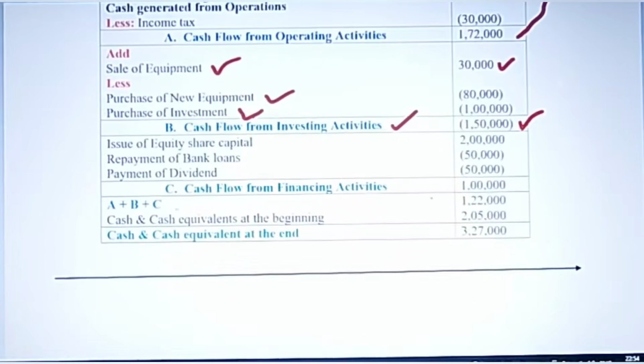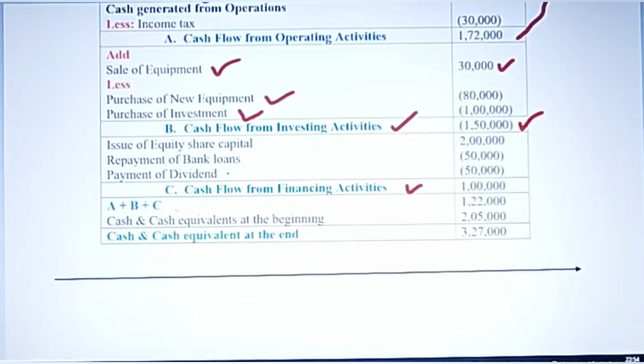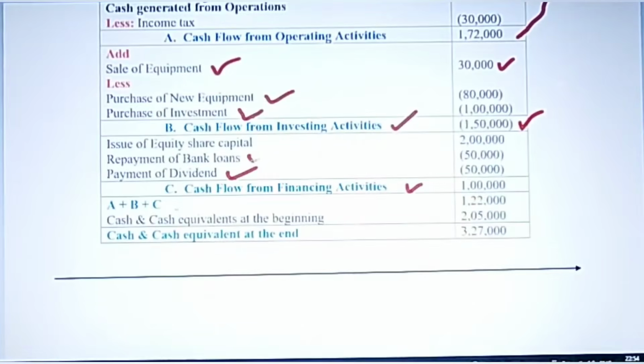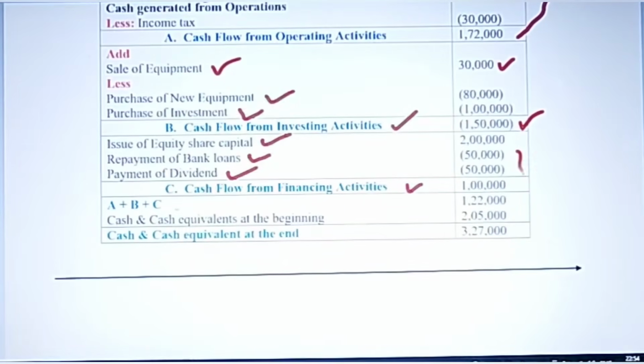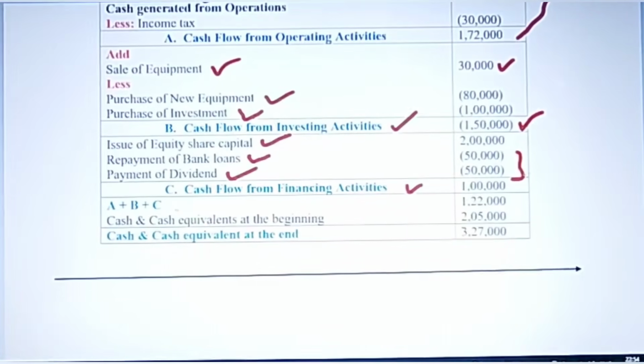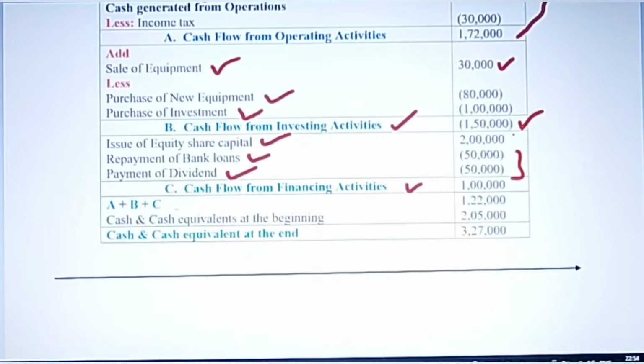And to calculate cash flow from financing activities, again here all financial related activities like capital, payment of dividend, repayment of bank loans, and issue of equity share capital. So these two, like repayment of bank loans, where there is an outflow of cash, are subtracted, and issue of equity share capital, this is 2 lakhs.